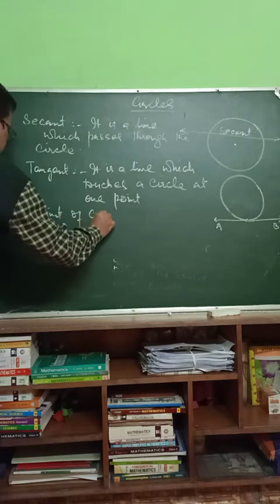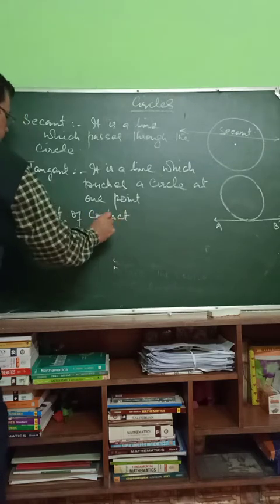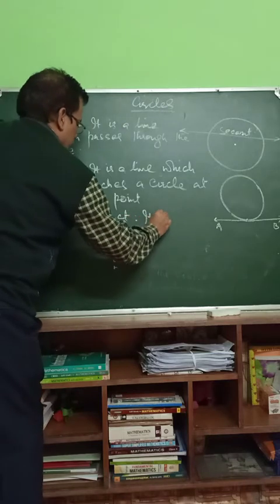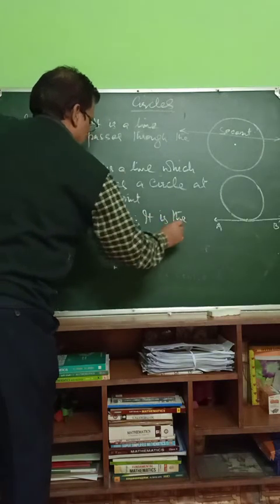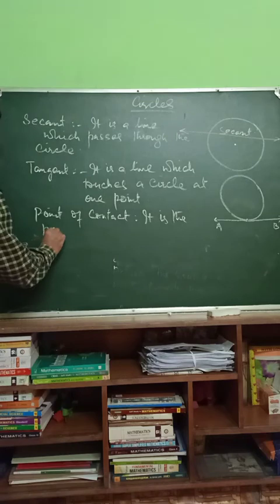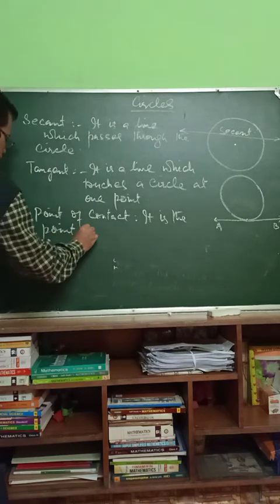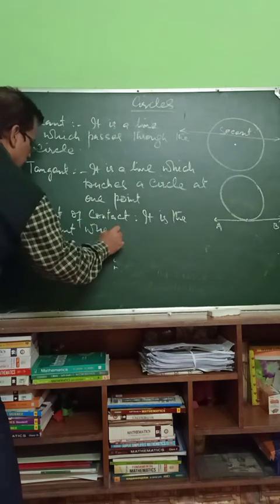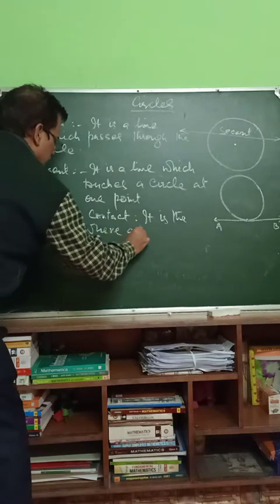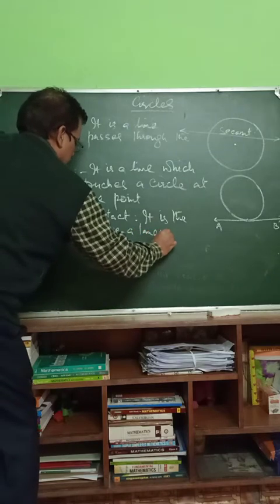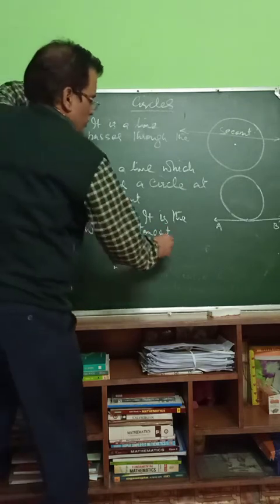Point of contact. It is the point where a tangent touches a circle.